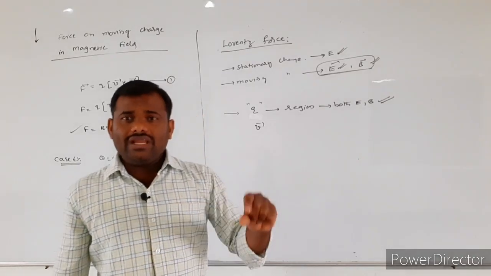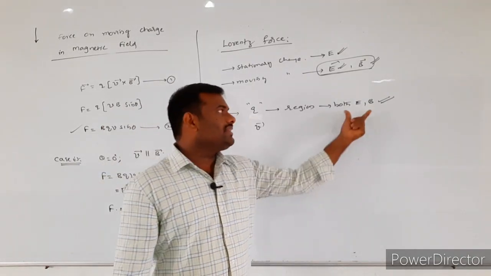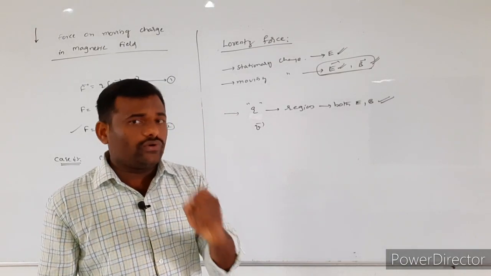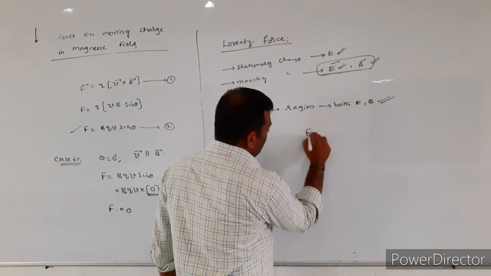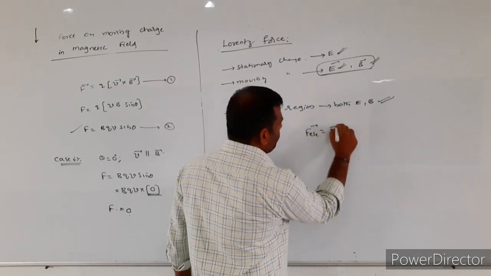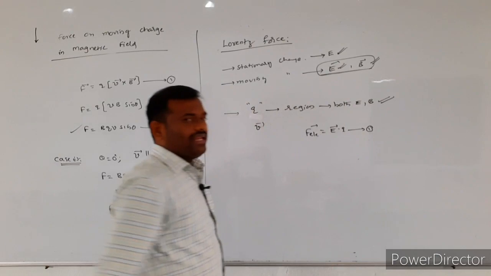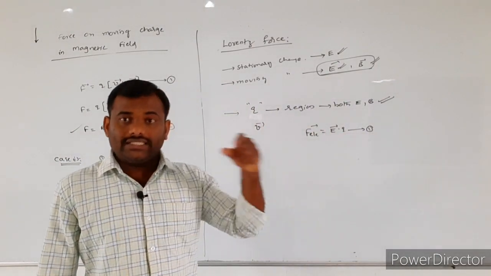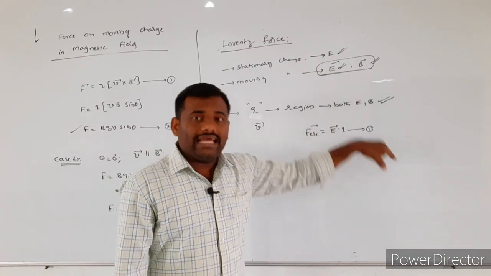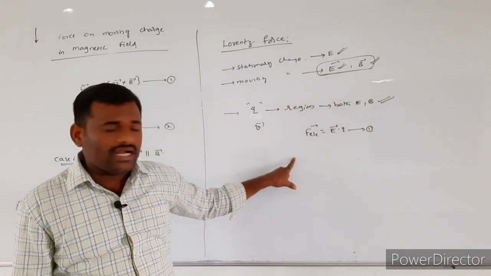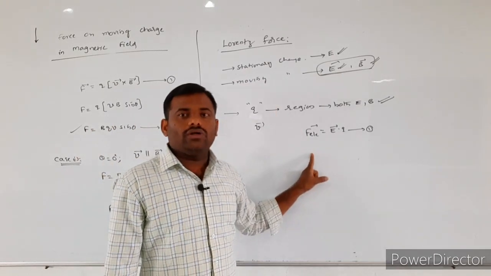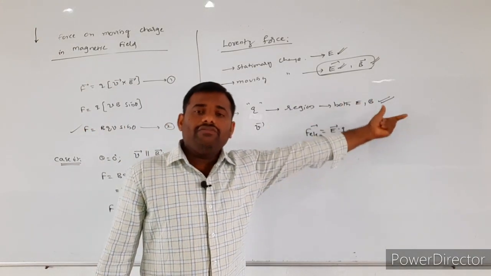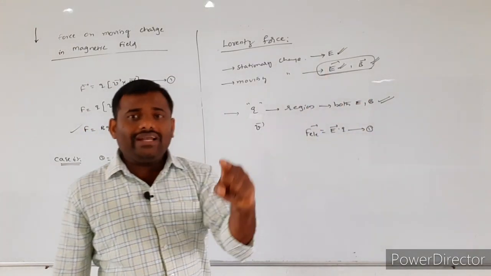Again, go to the basics. Whenever a charge is present in an electric field, this electric field exerts some electrostatic force. That electrostatic force is given by F equal to E bar into Q, where Q is the charge which entered the electric field. Simultaneously, the magnetic field is also present.